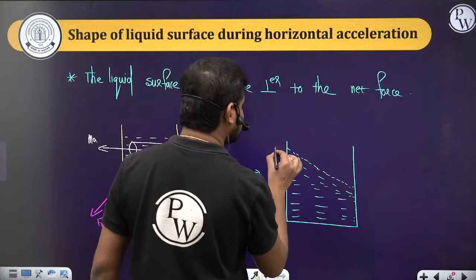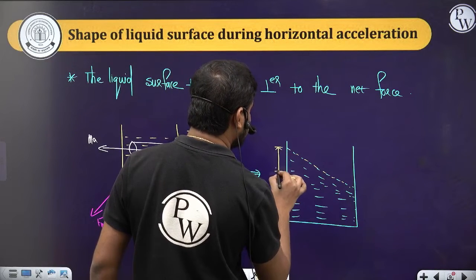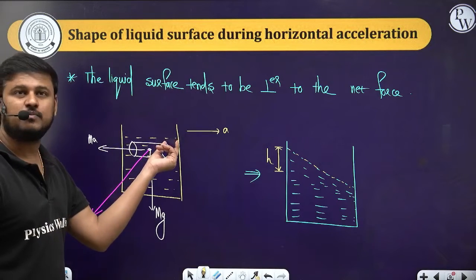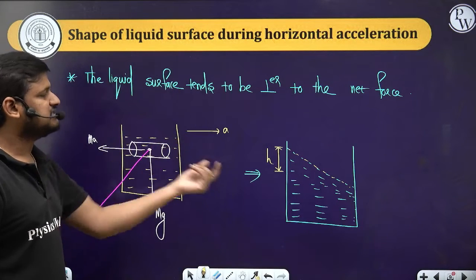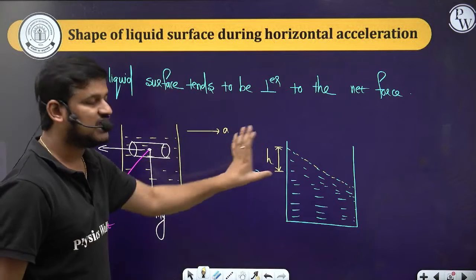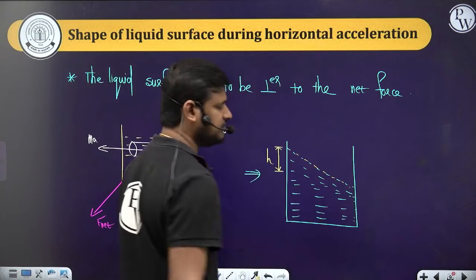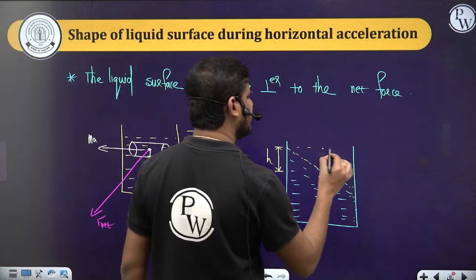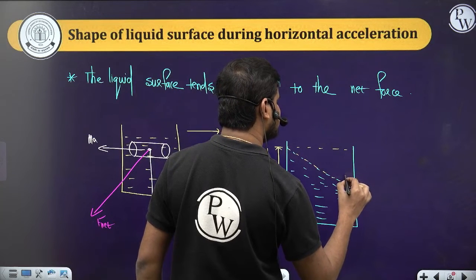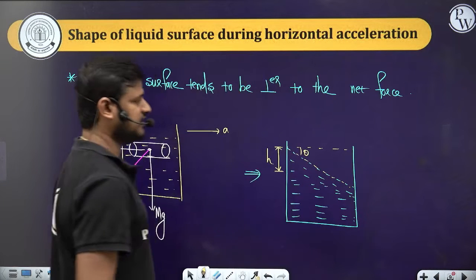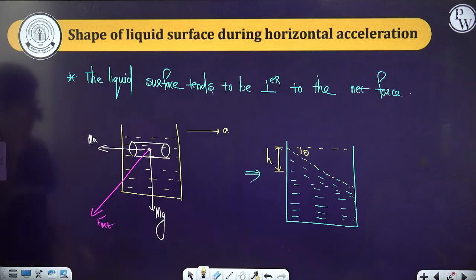So that means the liquid rises to some height h from its original point. So this is a height h. Done, everyone? Clear this point? And then it makes an angle theta here. We can write this angle as theta. So note this point quickly.